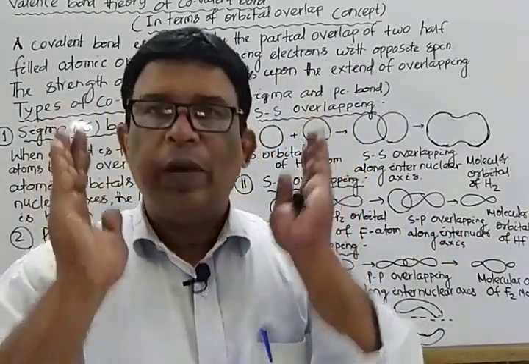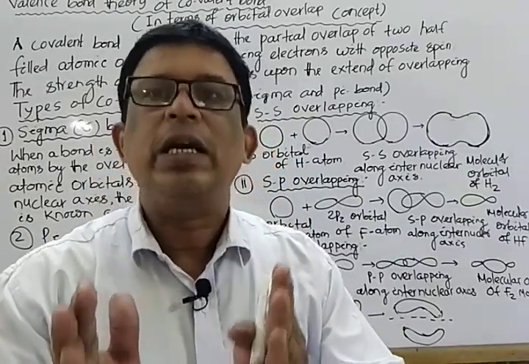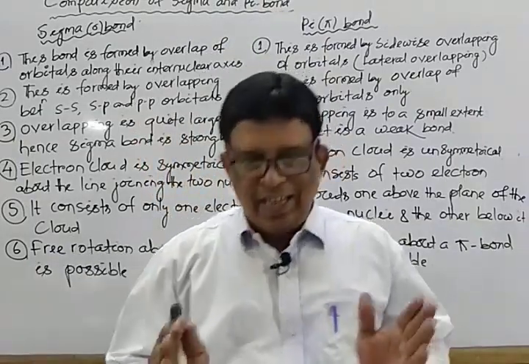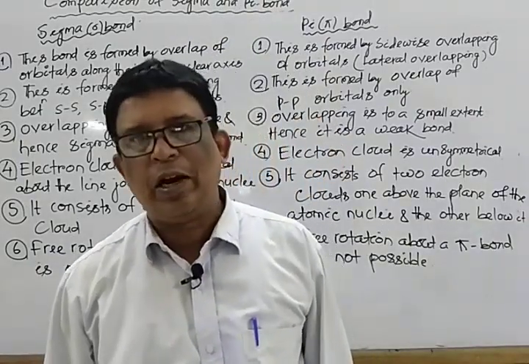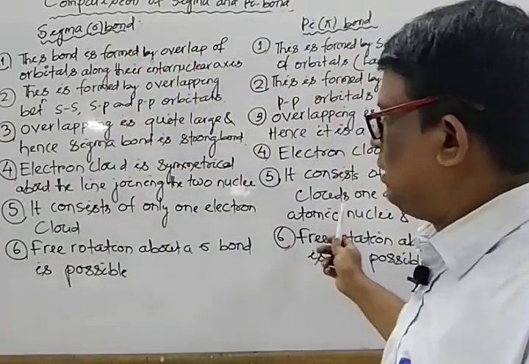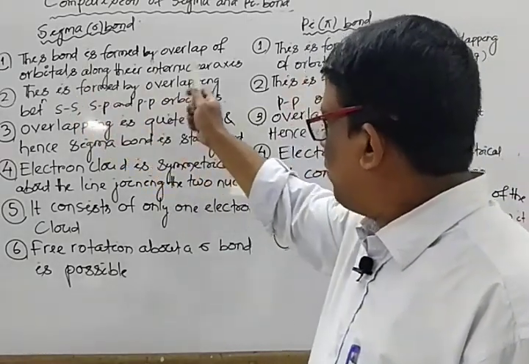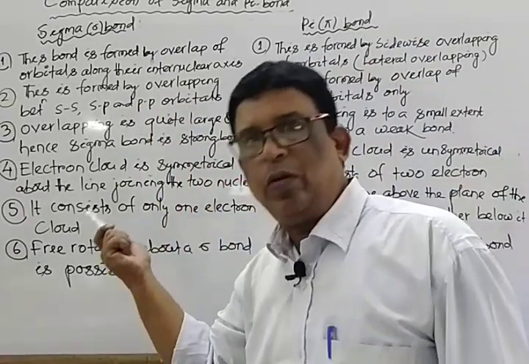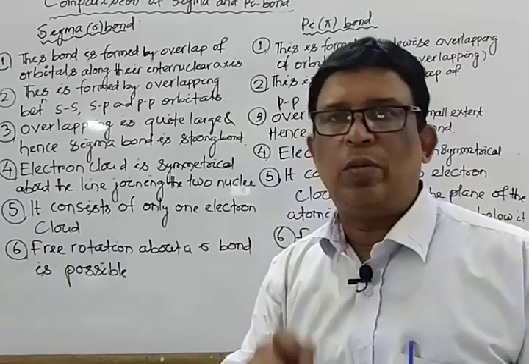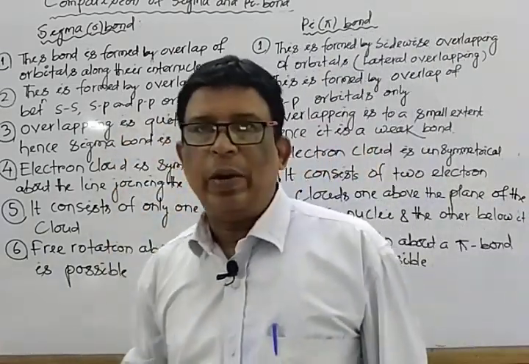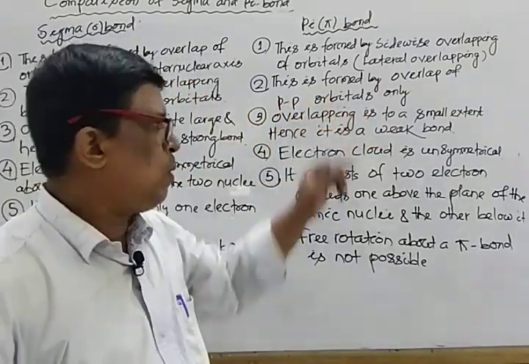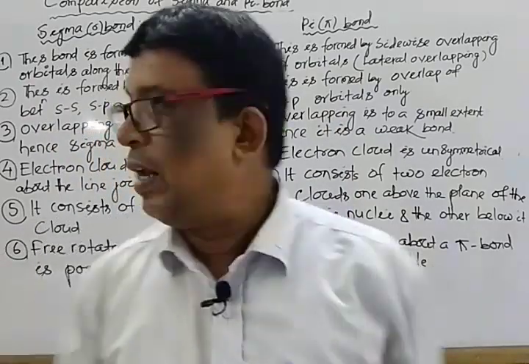Next we switch over to the very important 2-mark question, that is the difference between sigma bond and pi bond, then go through the bond parameters. Next we discuss the difference between sigma bond and pi bond. Mark that, note down. Comparison of sigma and pi bond. Left side is the sigma bond, right side is the pi bond. This bond is formed by the overlapping of orbitals along the internuclear axis. This type of bond is formed by the sidewise overlapping, otherwise known as lateral overlapping. Next one, this type of overlapping takes place between s-s, s-p and p-p orbitals, while this type of overlapping takes place only between p-p orbitals.